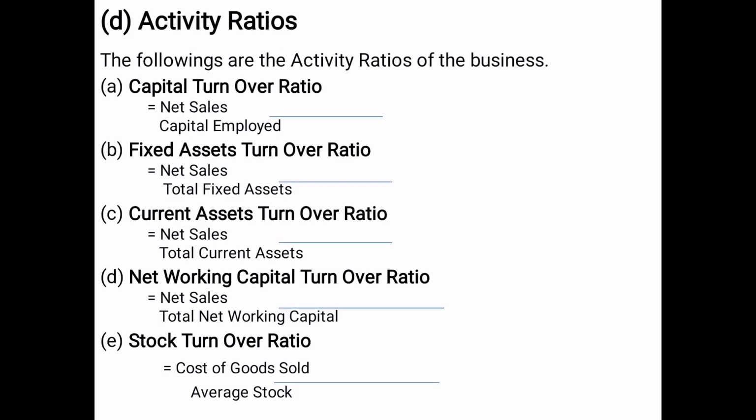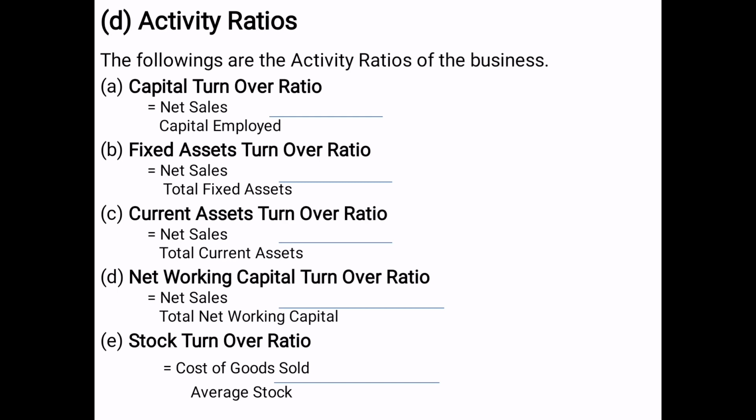After that, activity ratios. Capital turnover ratio, net sales upon capital employed. Fixed assets turnover ratio, net sales upon total fixed assets. Current assets turnover ratio. Whatever turnover ratios are included, sales will be in the numerator. Current assets turnover ratio means net sales upon total current assets. Net working capital turnover ratio means net sales upon net working capital, which is current assets minus current liabilities.